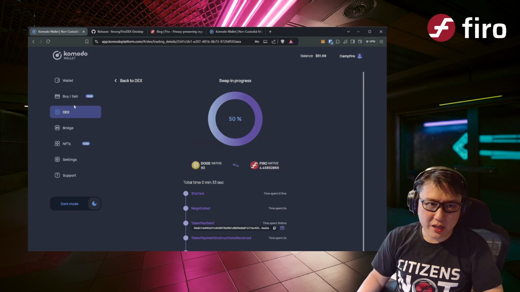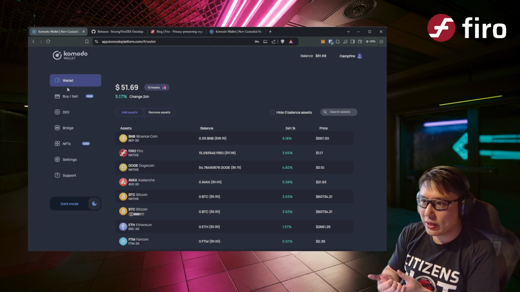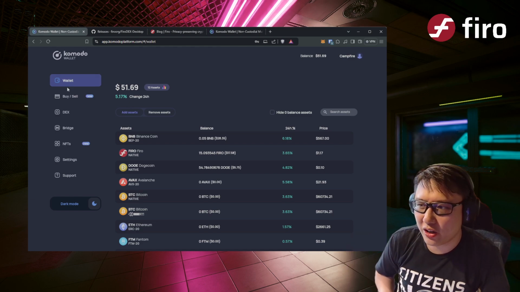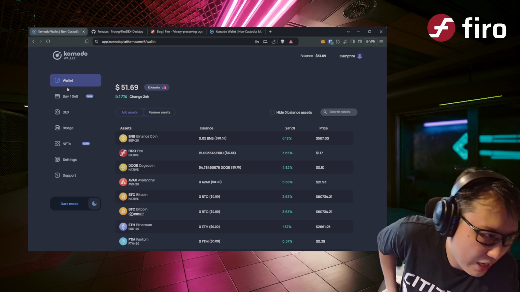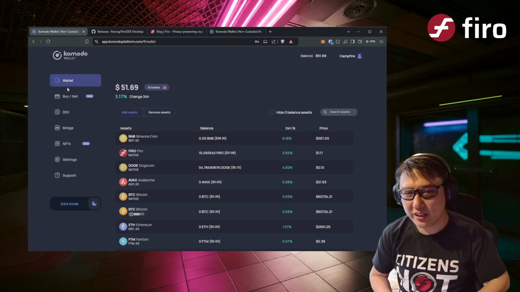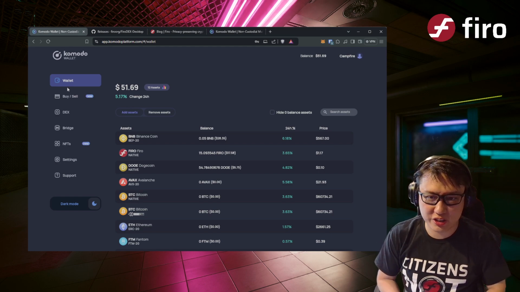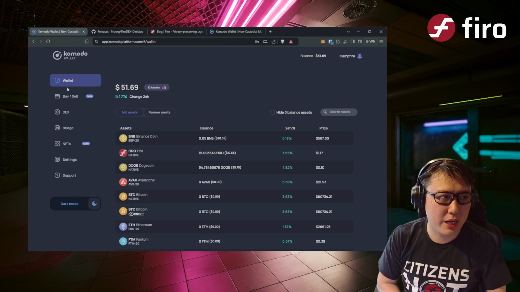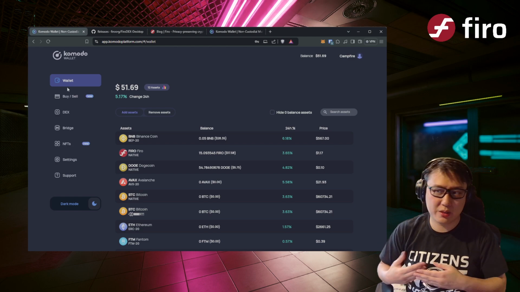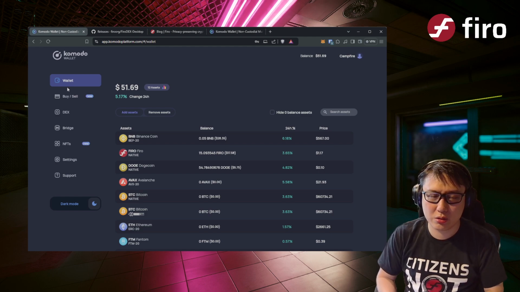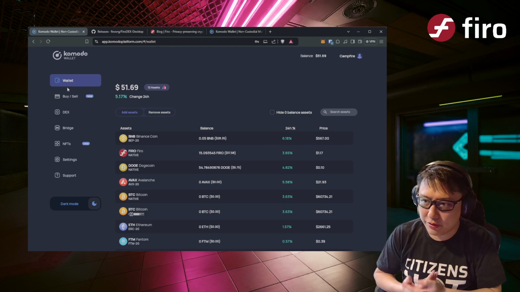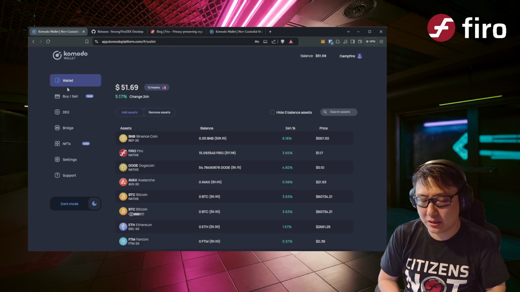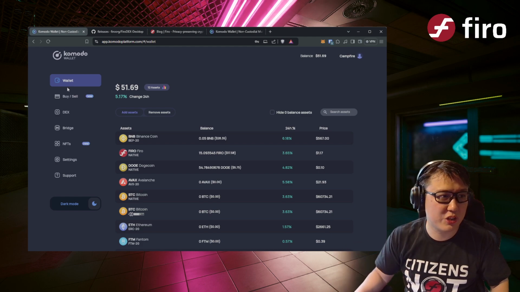Okay, so yeah, I really just wanted to show you, a lot of people have been telling me, oh, Firo should be on more DEXs. There is already a working DEX. It works really well. It's cross-chain. It's not limited to just the Firo ecosystem. And we are working on better ways to provide liquidity to Firo DEX or Komodo wallet. But it works today. I hope you enjoy this.